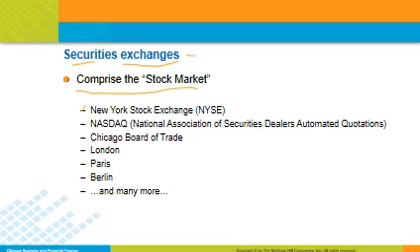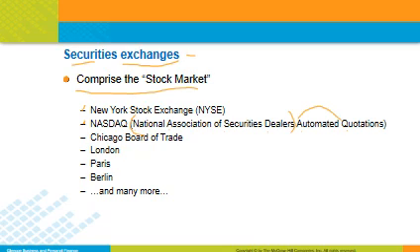So there is the NYSE, the New York Stock Exchange, and the NASDAQ. If you don't know the abbreviation, it's the National Association of Security Dealers Automated Quotations. This was founded by the National Association of Security Dealers back in 1971, so that's where that acronym comes from.